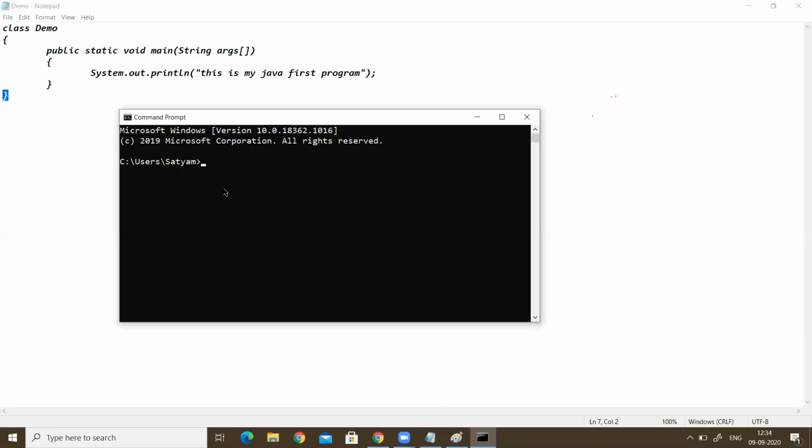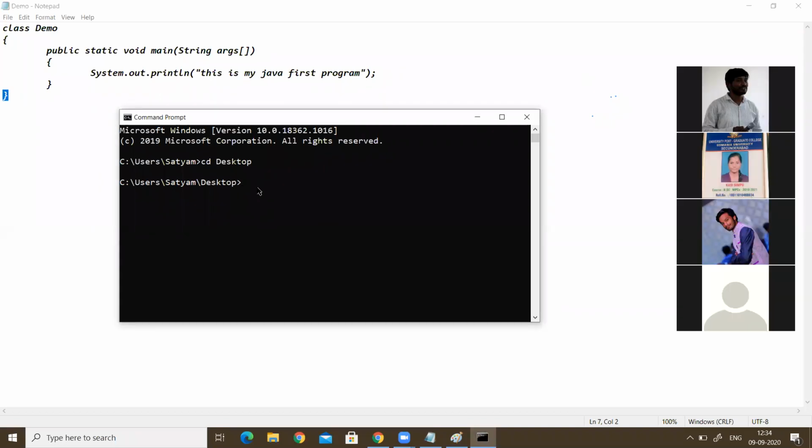Yeah, then next go to the desktop. Where do we save that file? On the desktop. So go to the desktop. Right, so now I am in the desktop. Just we have to compile first. When you want to compile,